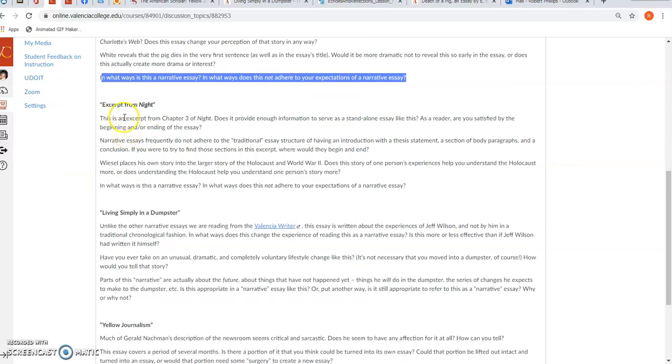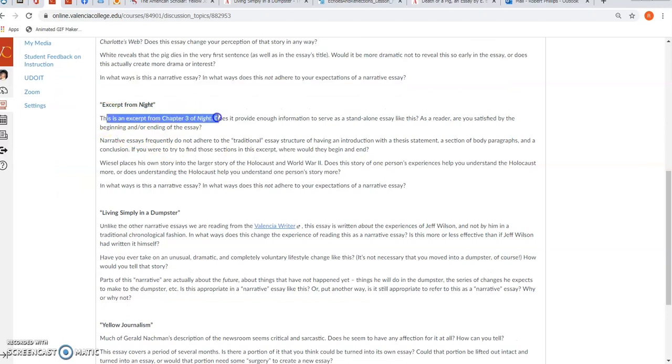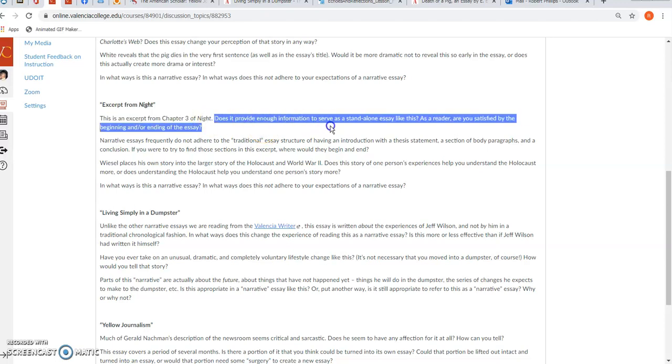Within Night, a couple of questions for you. This is an excerpt from a particular chapter of a longer book. It's not a very long book, but it is a whole book. Can this essay, pulled out from the one chapter, serve as a standalone essay like this? Or do you think you need more? The beginning and ending of this section that is presented here as an essay, are you satisfied by it, or do you need either a more traditional introduction or conclusion or something different? Just evaluate the essay the way it is pulled out and presented as an essay.